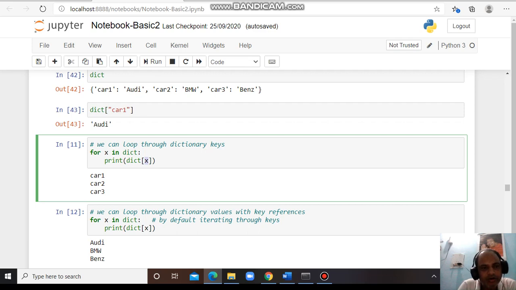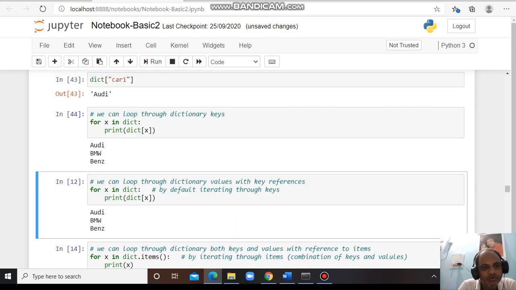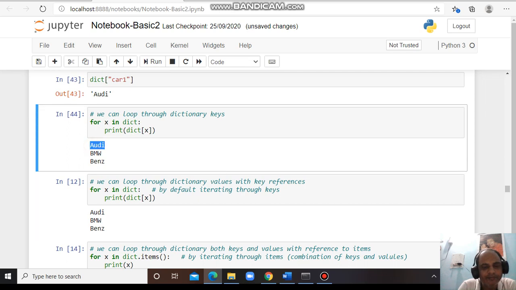Next in the for loop, I want to see the value of the car 2 key, and in the third iteration I want to see what is the value assigned to key car 3. If I run this one, it will show Audi, BMW, this is car 1, this is car 2 and car 3. So if I want to print the keys, I have to mention only x.